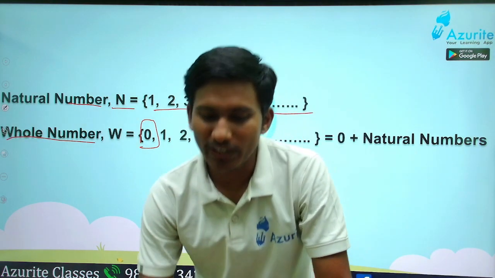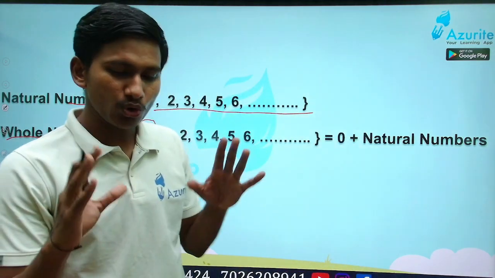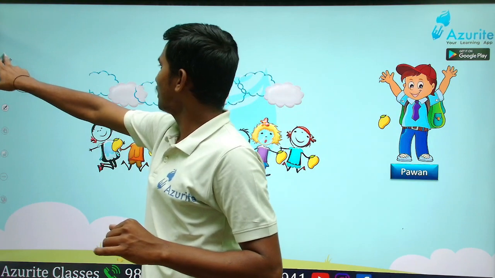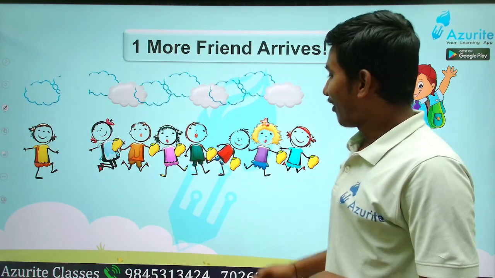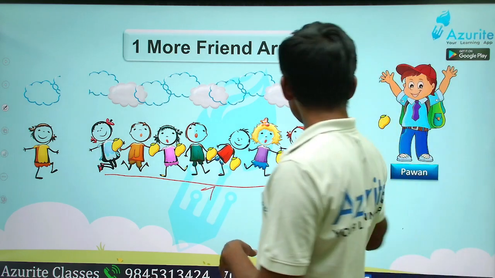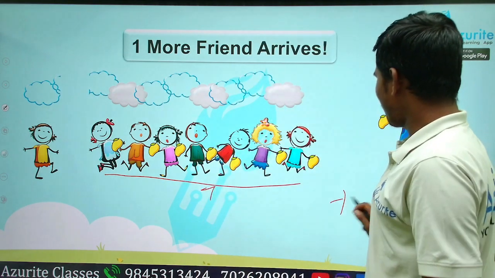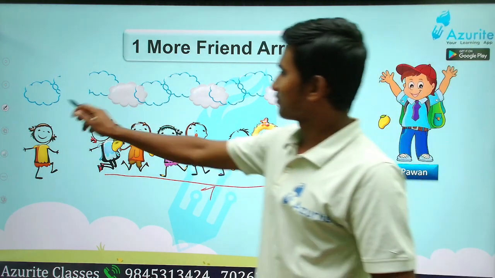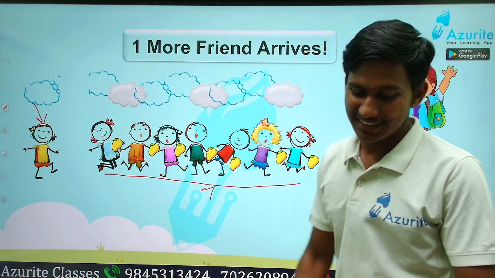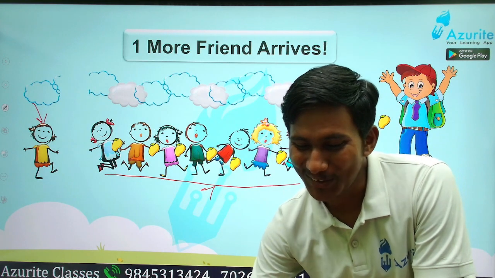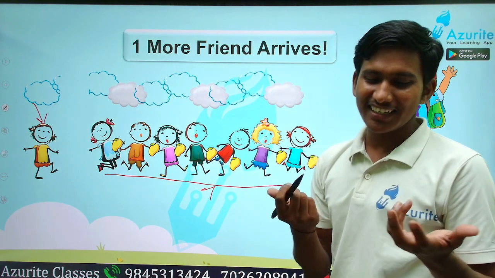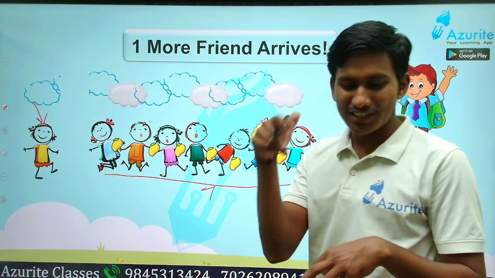Okay. Should we go next now? So whole numbers and natural numbers. So next, here what happens is, all the friends, how many were there? 7 friends and Pawan was one. So 8 total. But one more friend came newly. So what happened? That one more friend needs a mango, right? But he doesn't have one. So everything is empty, 0 mangoes.